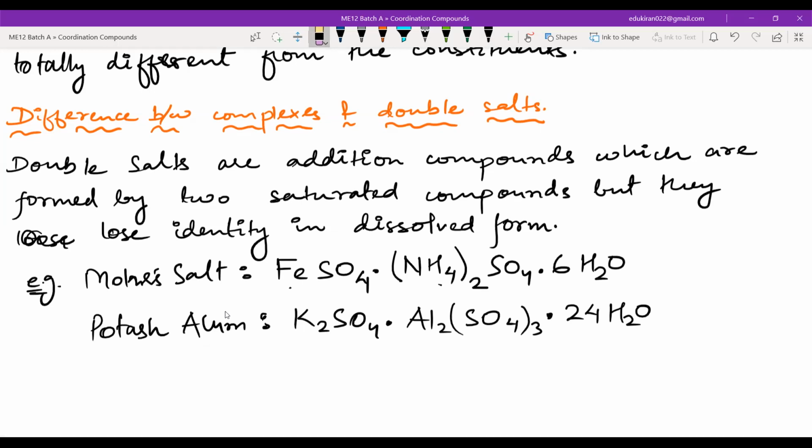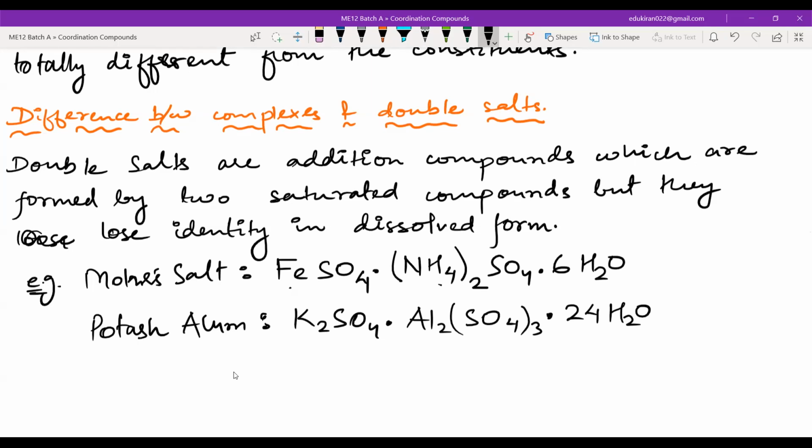Now, the water of crystallization that is present here, if you don't remember the exact value, then also it is fine. You just remember that it is a sulfate of iron and ammonium. So these are what? These are double salts.